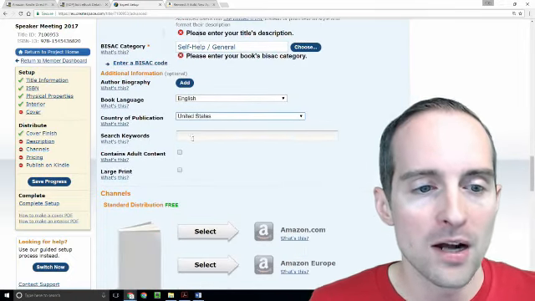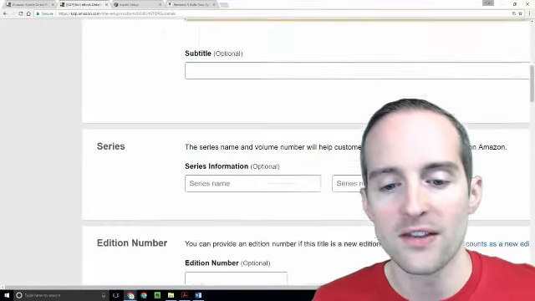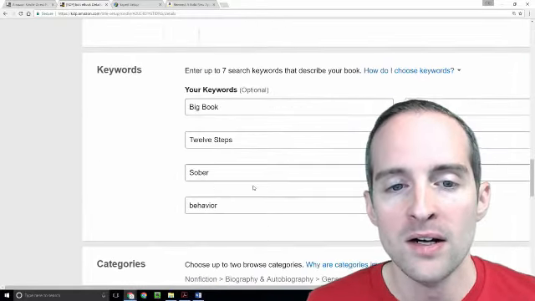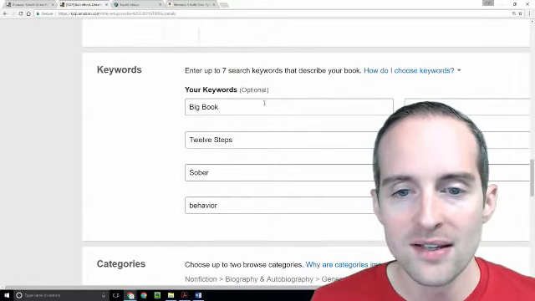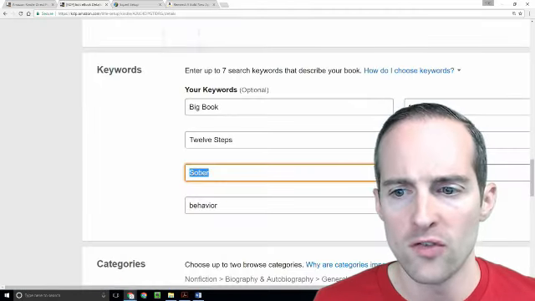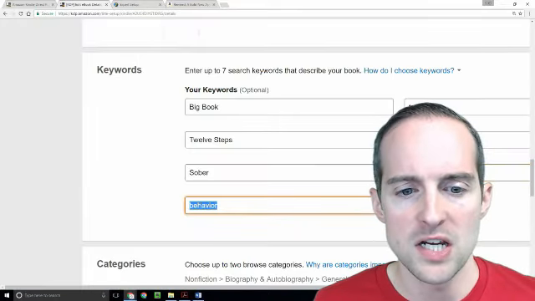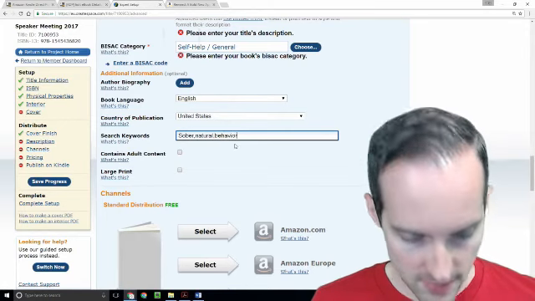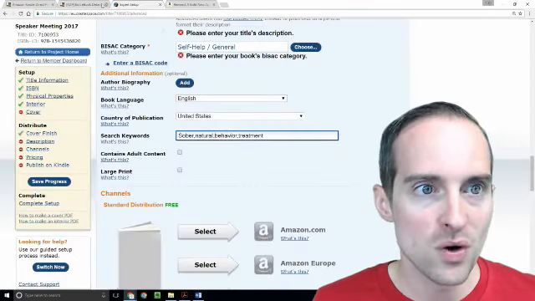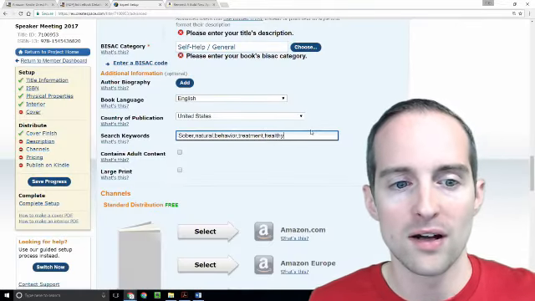I choose country of publication here. Now I have the search keywords in here that I can use exactly the ones I already worked on over here. So once you do the work over on this, then it's pretty easy to just copy these over. So I just copy these keywords over, sober, natural, and I literally then just copy each of these from what I did before. This is why I love trying to not do the work twice. Just do it once and copy. And I think there's not as many keywords allowed on CreateSpace.